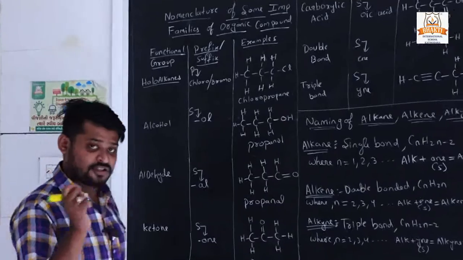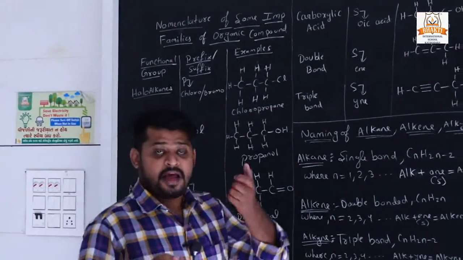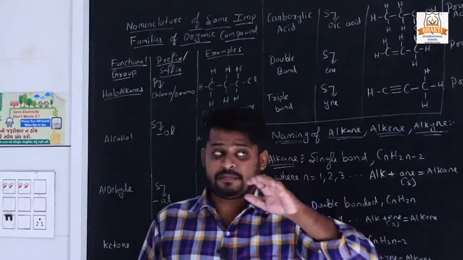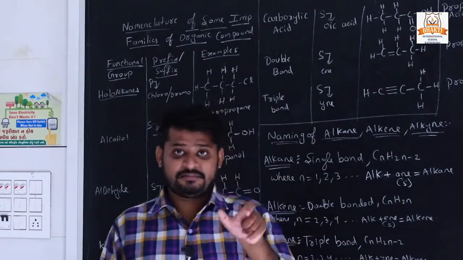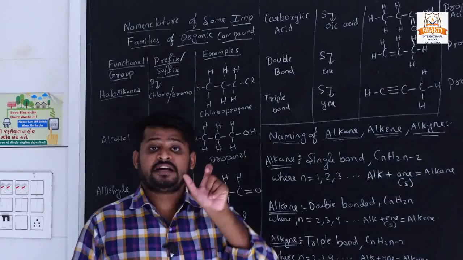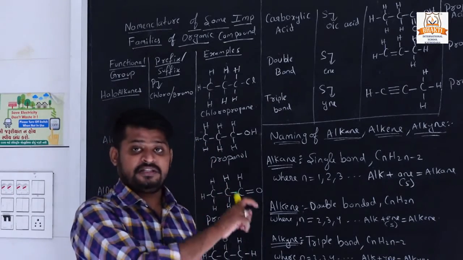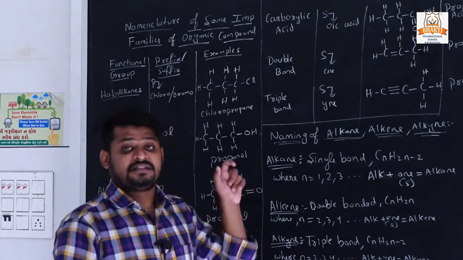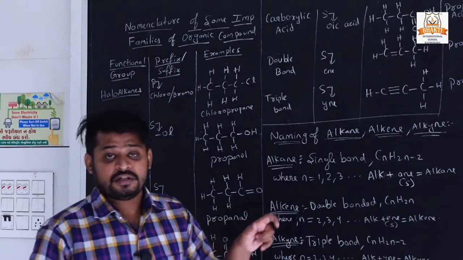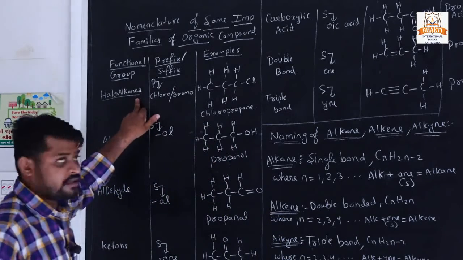It is not halogen, it is haloalkanes. What is the meaning of haloalkanes? Halo means it comes from the halogen group, and alkane means the structure of the compound has only single bonds. That's why its name is haloalkane.